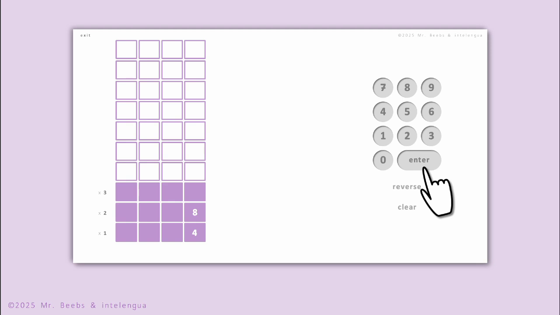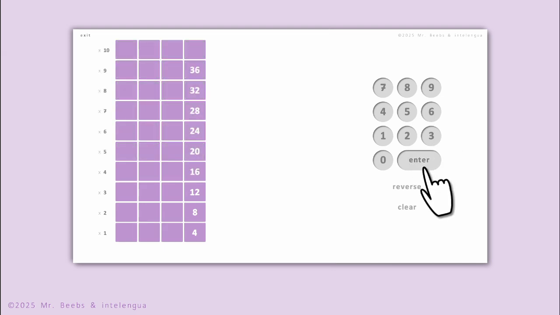8 blocks plus 4 more is 13. Whoops! 8 plus 4 is not 13. It's 12. In other words, 4 multiplied by 3 is 12. Let's fast forward to the top.